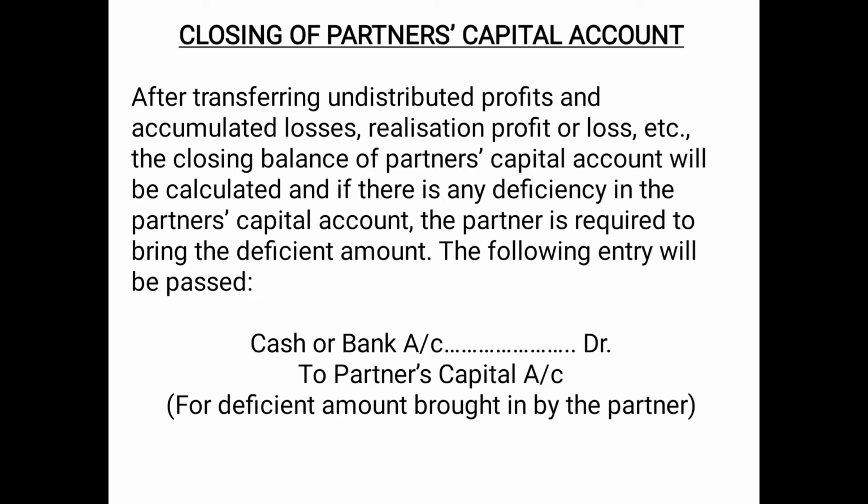So if you remember, while preparing the accounts, first of all we prepare realization account. After closing realization account, we close partners loan account, that we will discuss a little later, and after closing partners loan account, we close partners capital account. So as you can see, after transferring undistributed profits and accumulated losses, realization profit or loss, etc., the closing balance of partner's capital account will be calculated. If there is any deficiency in the partner's capital account, the partner is required to bring the deficient amount.